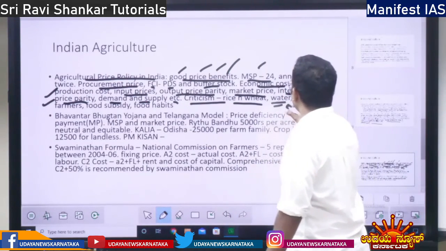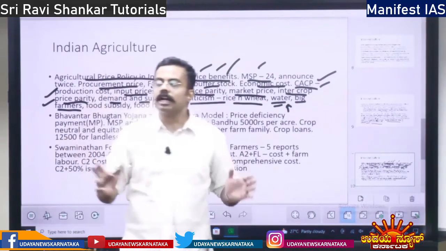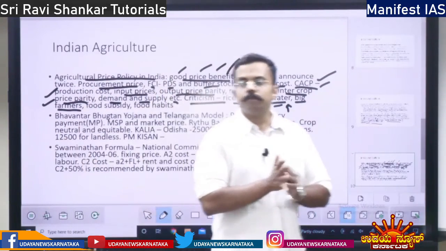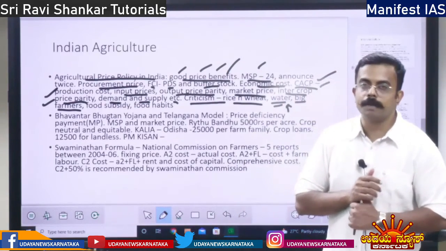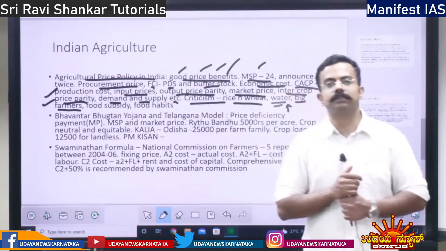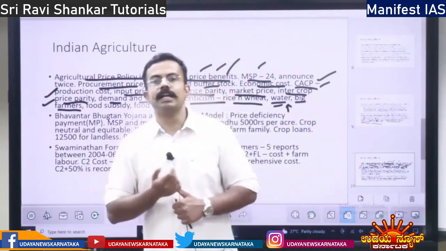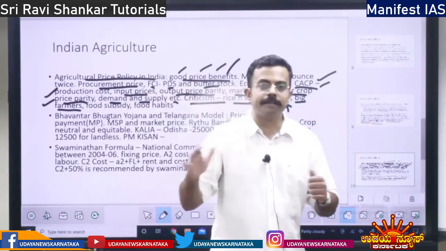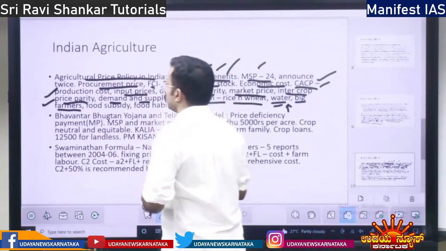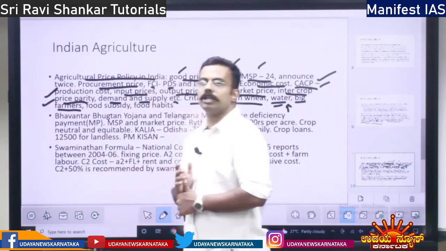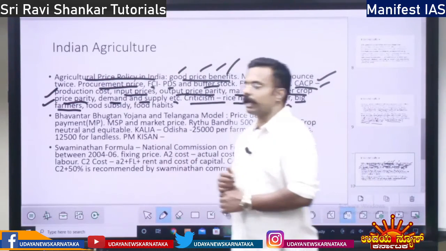Then you have big farmers. See, a lot of this MSP is cornered by big farmers. For example, your farm bill, why did Punjab and Haryana oppose it? Why did they oppose it? Because they had benefited under MSP. All the benefits of MSP, these Punjab and Haryana farmers will take. That is why they opposed the abolition of MSP. Though this government said we won't abolish the MSP.